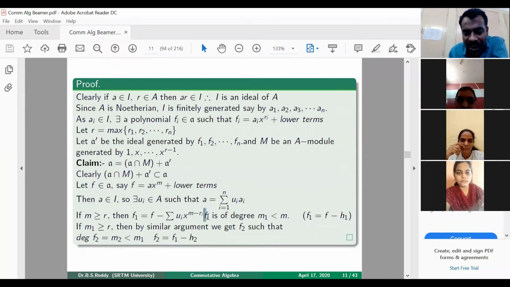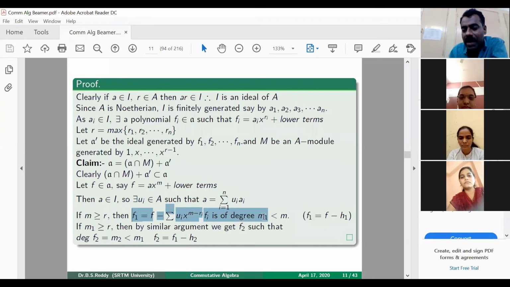Now what is your fi? Your fi's are ai x power ri. So this x power ri and x power minus ri will get cancelled. What remains is also summation ui ai x power m. So that first term will be cancelled, and whatever remains are terms of degree less than m. Therefore your f1 is of degree m1, which is strictly less than m.